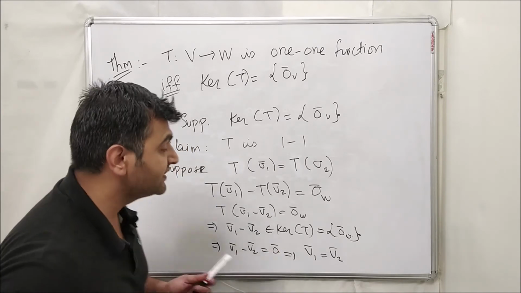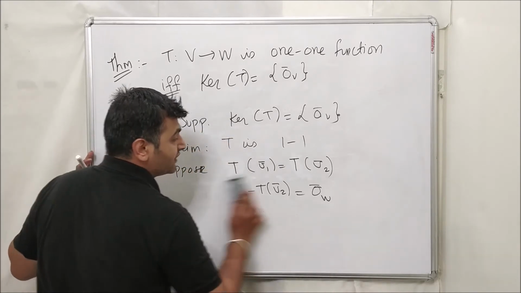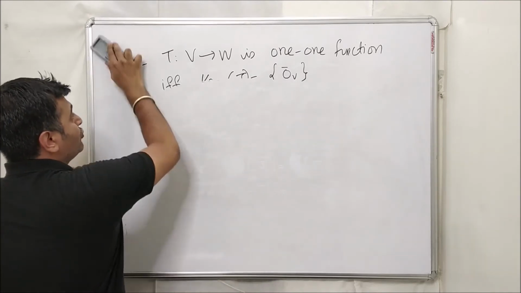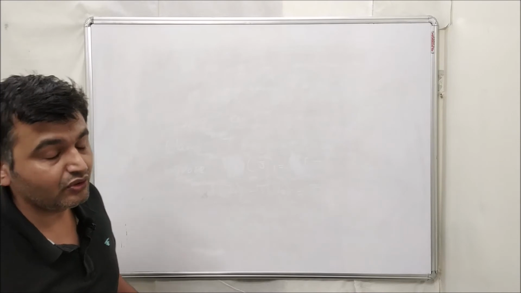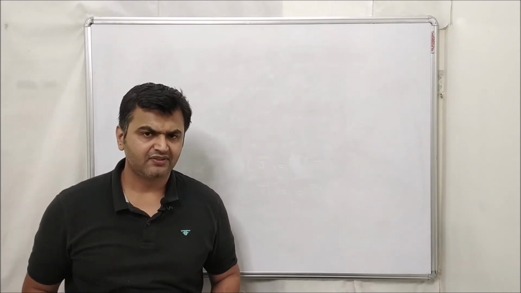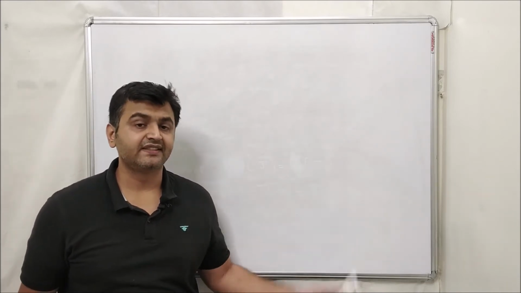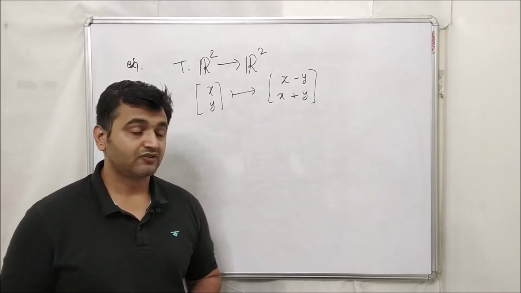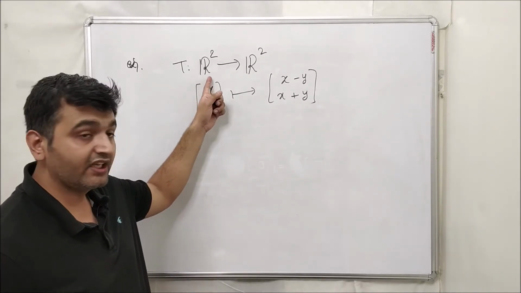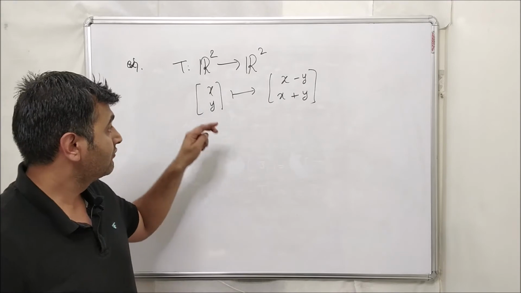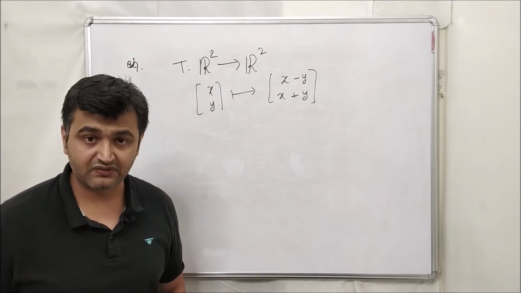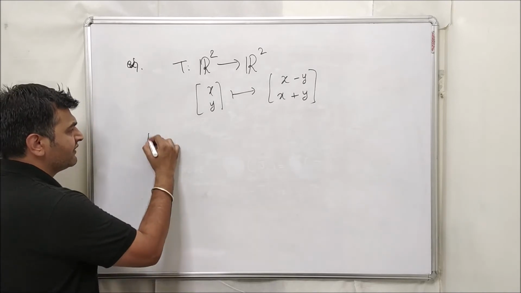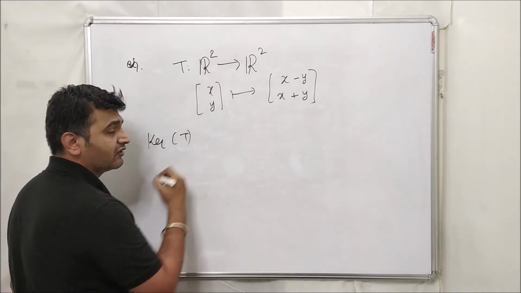Okay, many times it's difficult to conclude whether the function is 1-1 or not. So what we do is we try to find the kernel, and if the kernel has only 0, our job is done. So let me take some examples so that this theorem will be clear to you. Suppose T is a linear map from R2 to R2. Question: is this function a 1-1 function, or is this transformation a 1-1 transformation? Well, I don't want to go by definition, so I will try to find the kernel of T.